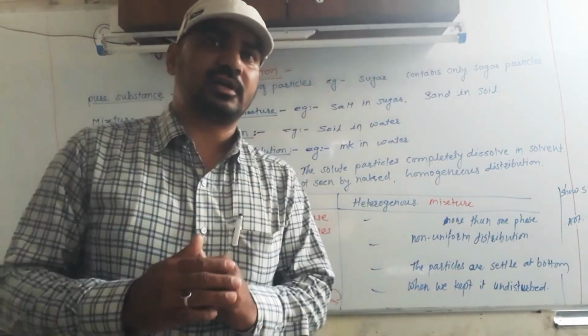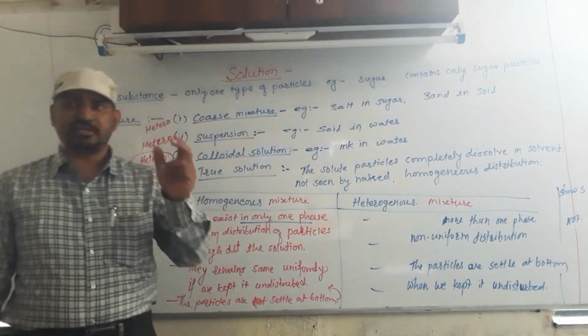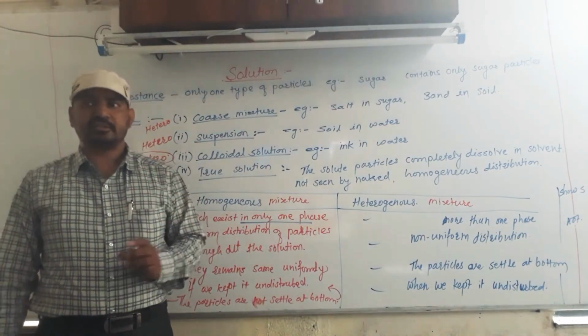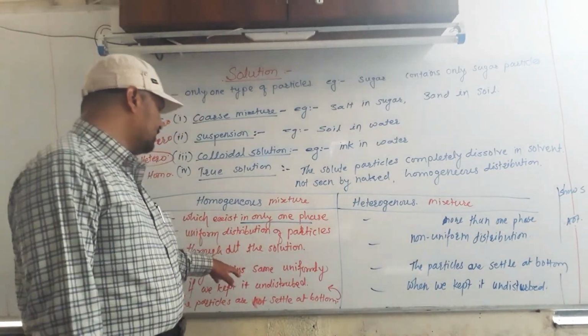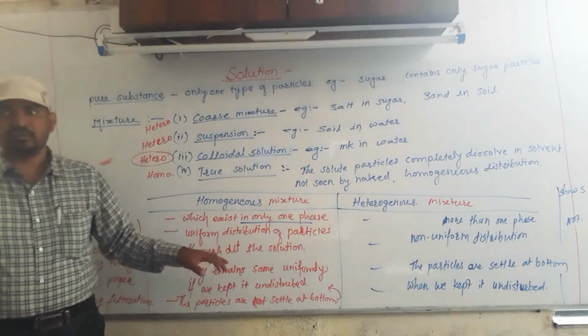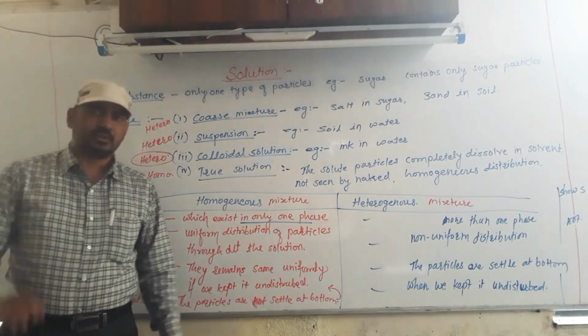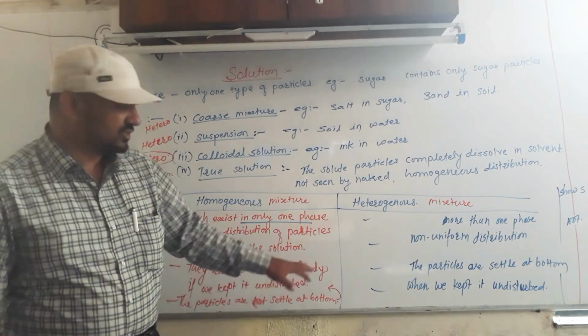Last one, the uniform distribution of the particles. When we take that glass and drink the water from each part of the glass, the upper part, middle part, lower part, the taste will be the same, that is the salty taste. It indicates that the particles are uniformly distributed.